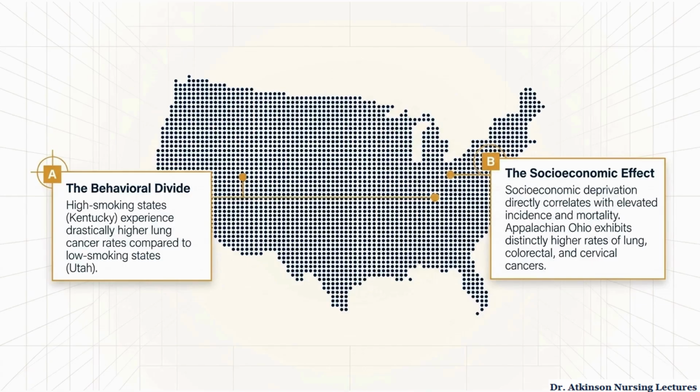Geographic location can significantly affect cancer risk. States with high smoking rates, such as Kentucky, have much higher lung cancer rates than states with lower smoking rates, such as Utah. Areas like Appalachian Ohio also have higher rates of lung, colorectal, and cervical cancers related to poverty, limited screening access, and occupational exposures. A patient's lifelong environmental and occupational history is an important part of the cancer risk assessment.